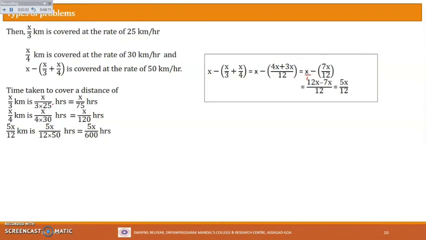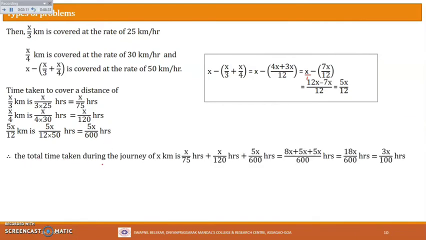Therefore the time taken to cover the entire journey will be the sum of all these. So the total time taken during the journey of x kilometer will be x by 75 hours plus x by 120 hours plus 5x by 600 hours.